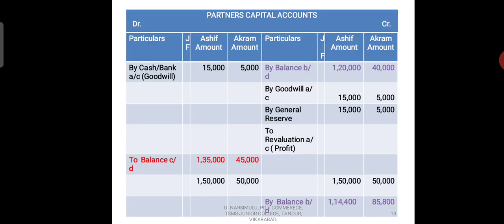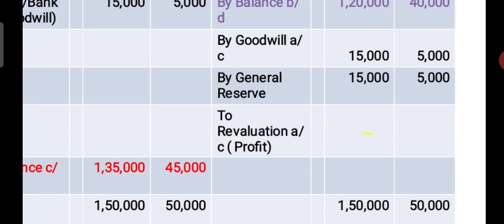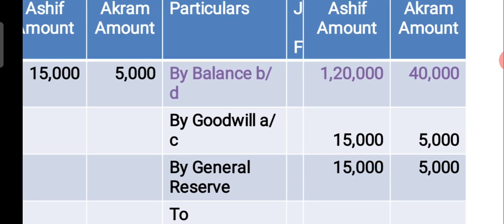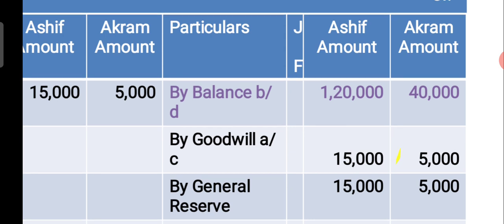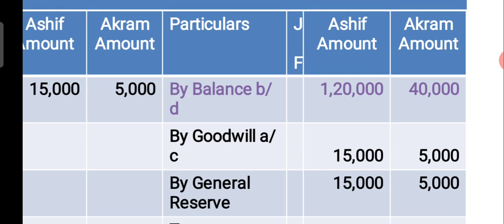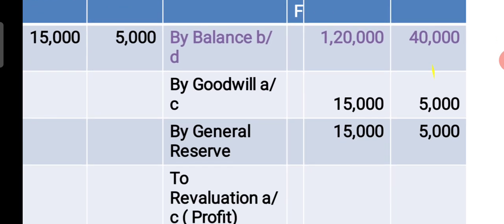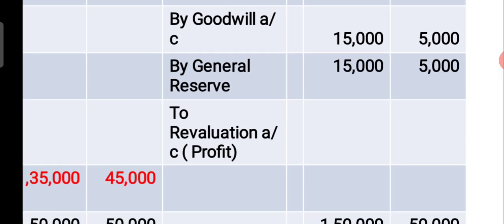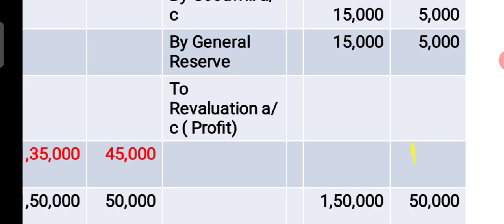Now, capital accounts of existing partners. See here, balance brought down 1,20,000 Asif, Akram 40,000. These figures are taken from the problem's balance sheet, that is the existing partners' balance sheet. On the credit side of their accounts we take goodwill, whatever goodwill we distributed between the partners, 15,000 and 5,000, that should be shown here. Next, general reserve 15,000, 5,000. Revaluation account, there is no profit, so no need to write it.